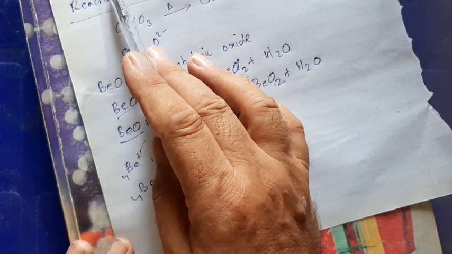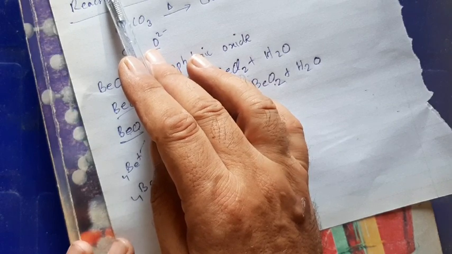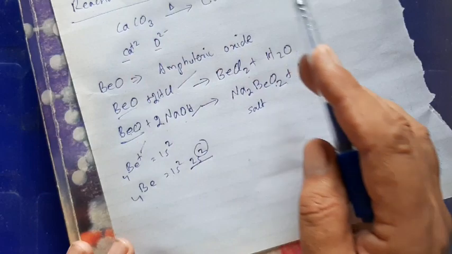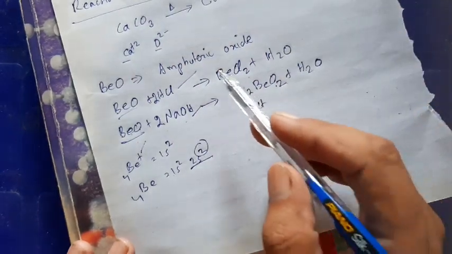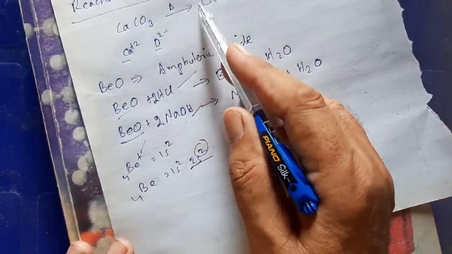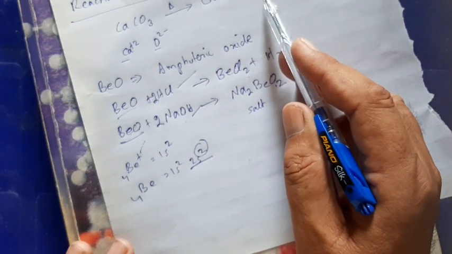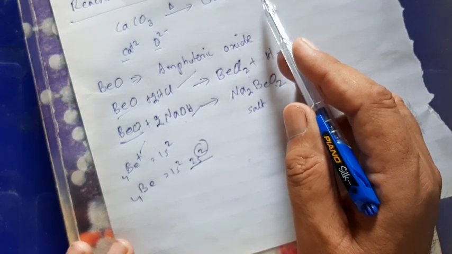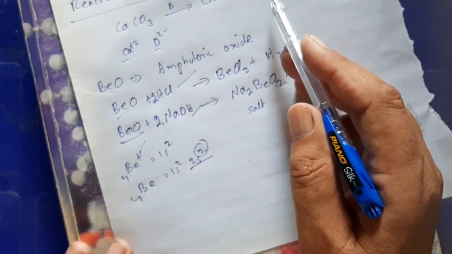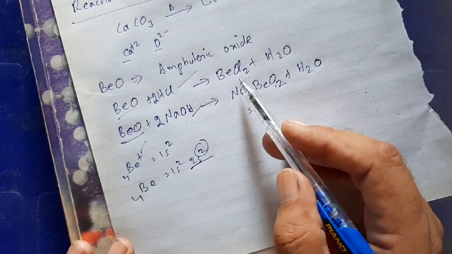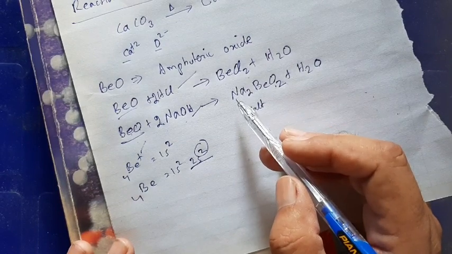In this particular book, only carbonate has been discussed. By thermal decomposition, that is by heating, we get the normal oxide. This reaction is written here. By heating, we get calcium oxide. We can obtain oxide from other compounds as well, but since they have not been mentioned in your book, you need to discuss that here.